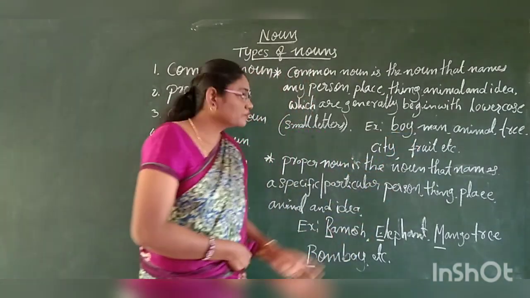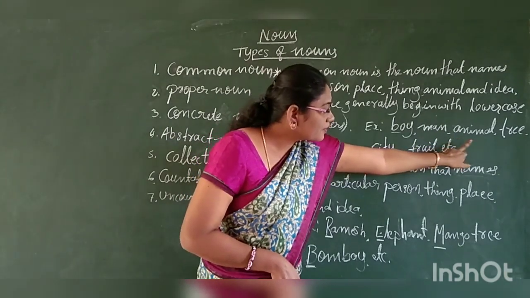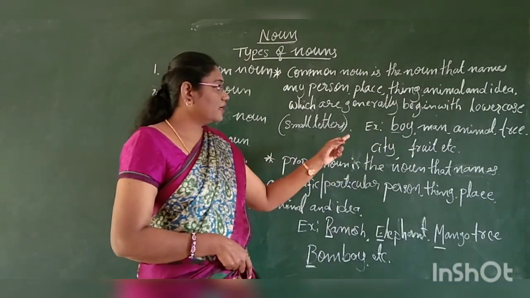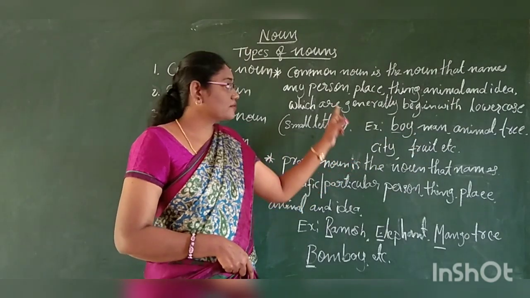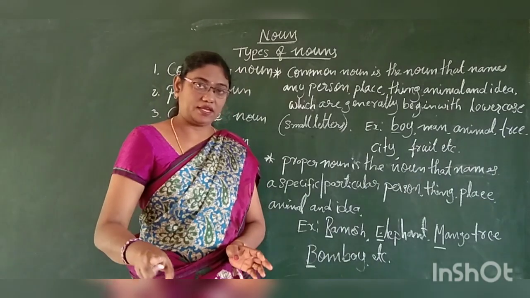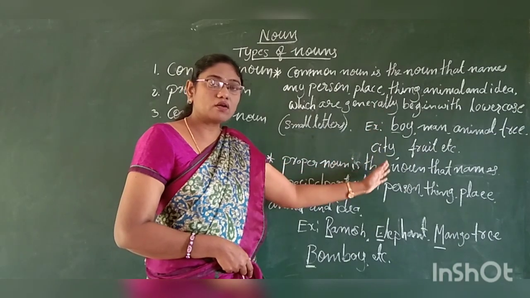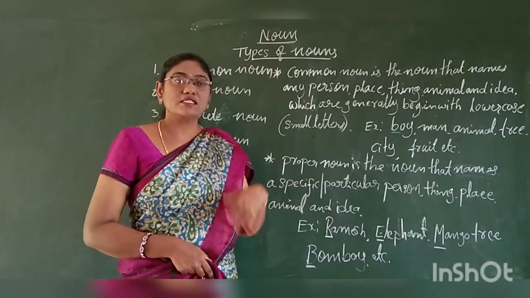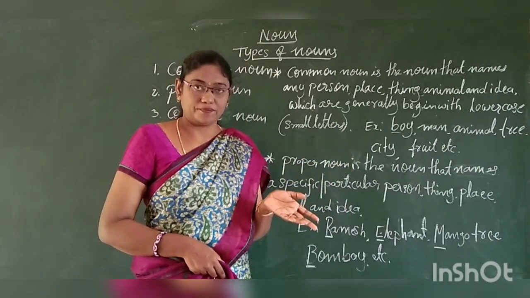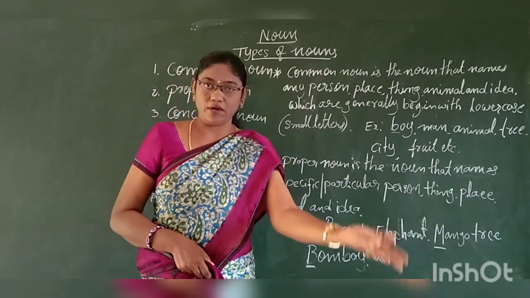Here I have written boy, man, animal, tree, city, fruit, etc. See here, boy. As a common noun, if I call a boy, it can be any boy. Boy, man, animal, tree, city, fruit, these are all called common nouns. Common means common. There is no specific or particular person or thing. Yes, we will call them in general. Boy, it can be any boy.